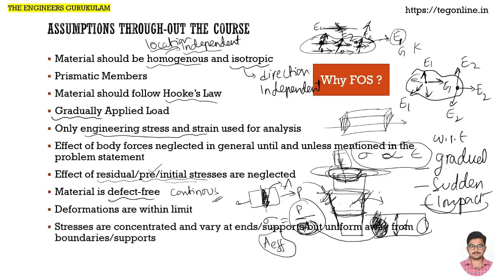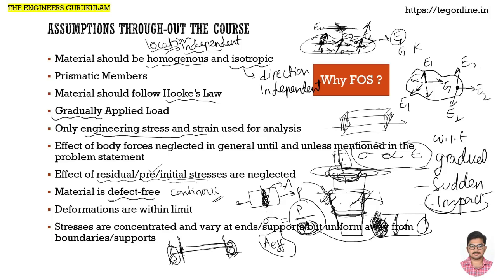Next is that stresses are concentrated and vary at ends or supports. Actually, in engineering mechanics as well as in strength of materials, we assume our study is well away from the supports, because it was experimentally proven that near the supports stresses are very concentrated and not uniform. But our analysis is easier when stresses are uniform across the cross section.